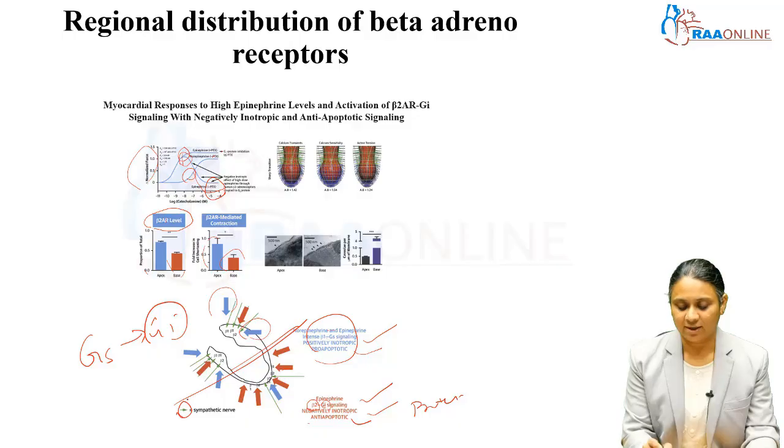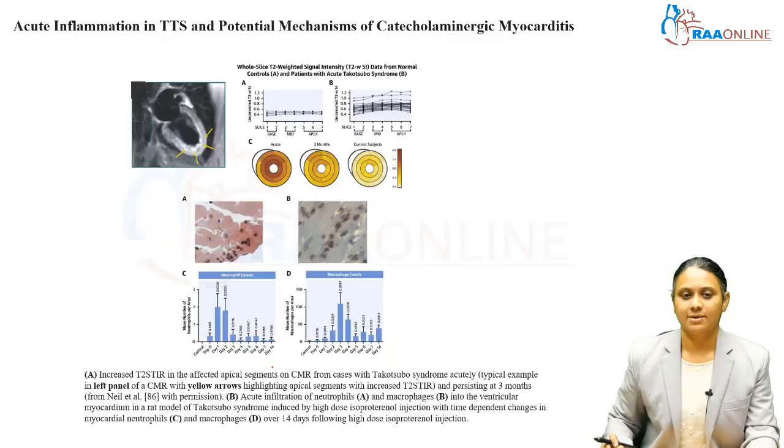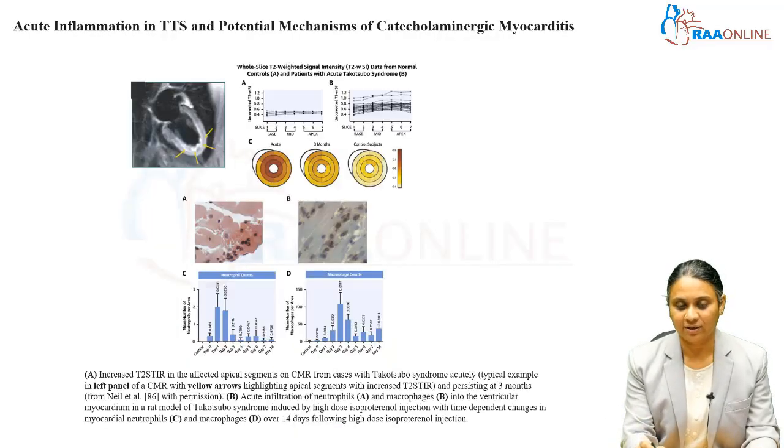The green ones are the nerve terminals. So, more nerve terminals in the base but fewer terminals in the apex, but more receptors are concentrated in the apex. So, this is an MRI scan showing the typical distribution of the catecholamine stunning, which is in the apex.